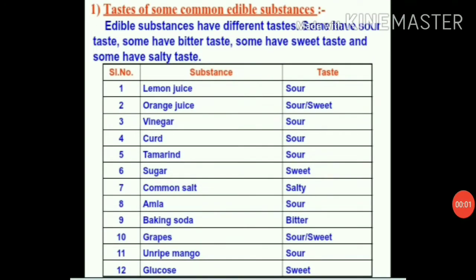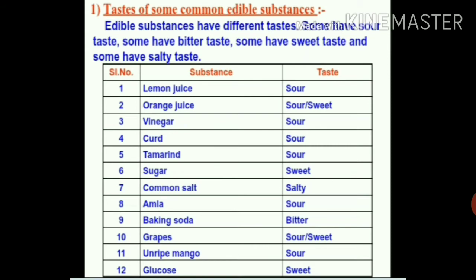So now students, it is clear that we eat many food items every day. All of them have different tastes. Some of them taste sweet, some are salty, some taste sour and some taste bitter. Now substances such as lemon, vinegar, tamarind, grapes and unripe mangoes are all sour in taste. This taste is due to the presence of chemicals called acids in them.